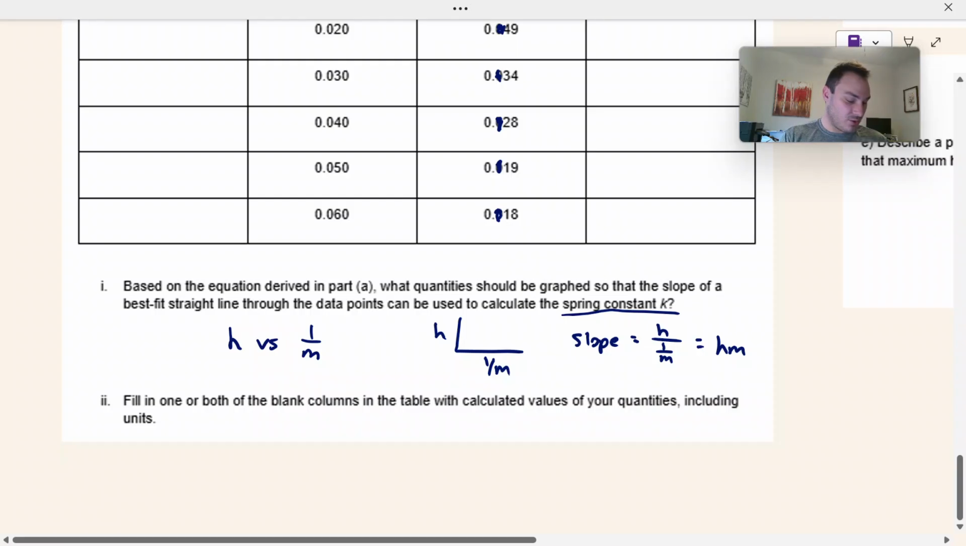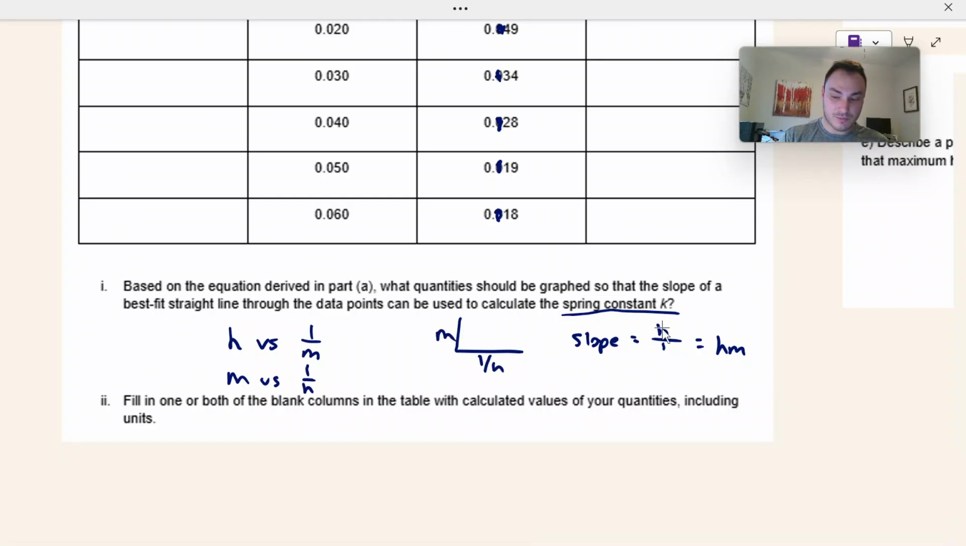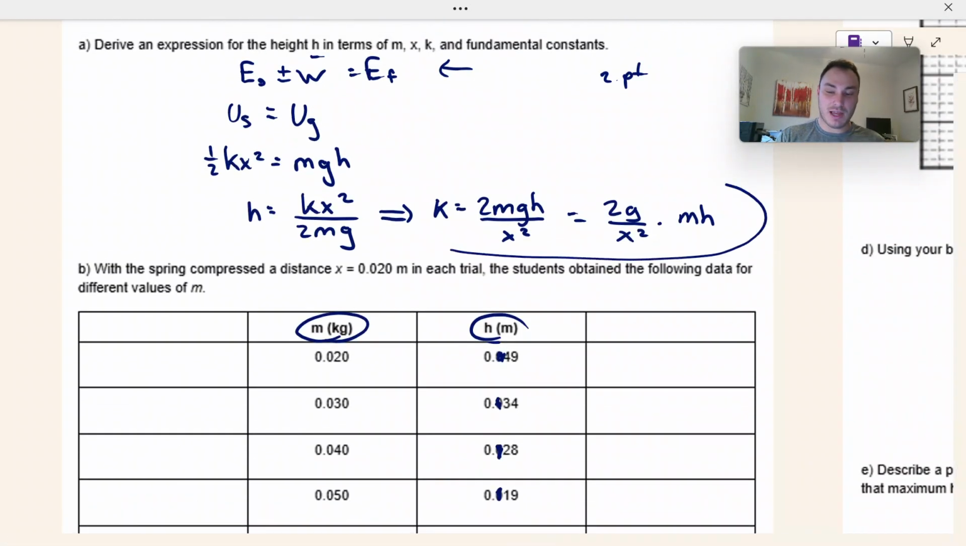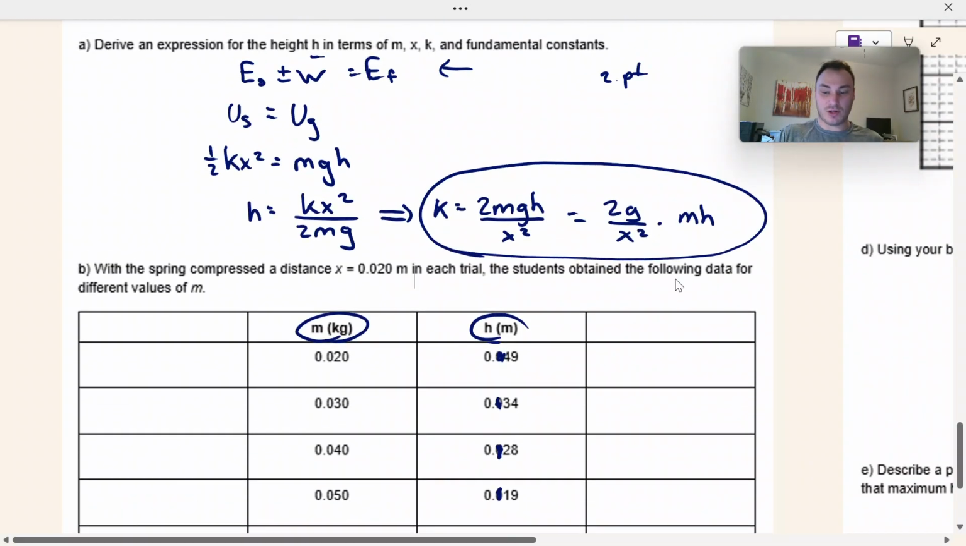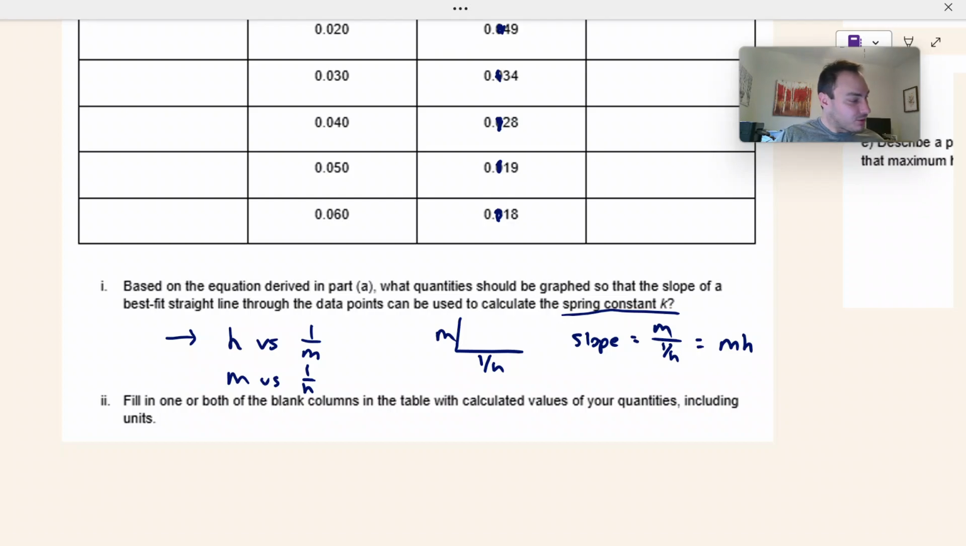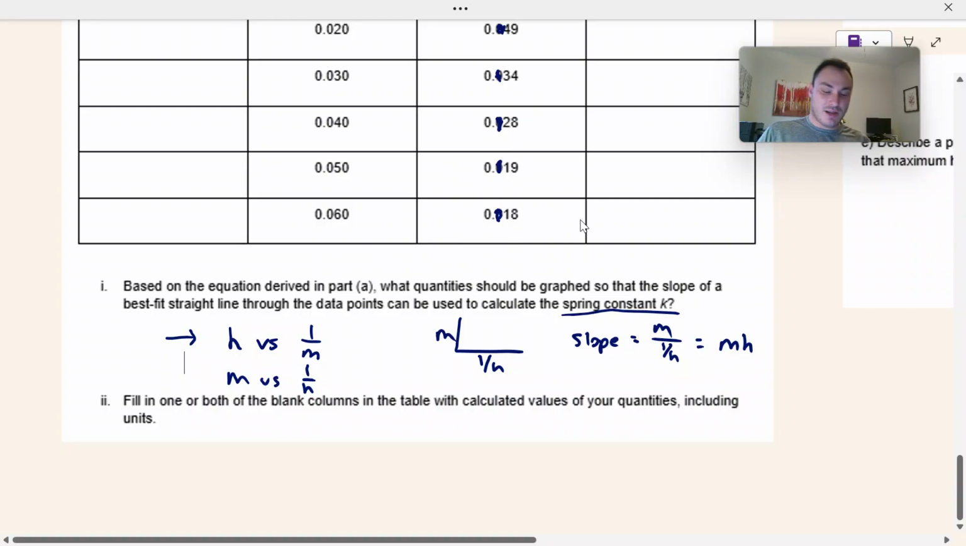You can also do this with m versus 1 over h. Same thing, if we do m versus 1 over h, now we have m on top, 1 over h on bottom, and we still end up with m times h, which is what our equation of k needs in order to solve for k. So we're going to graph h versus 1 over m. Actually, let me pick whichever one I did. I did do h over 1 over m on the answer key.